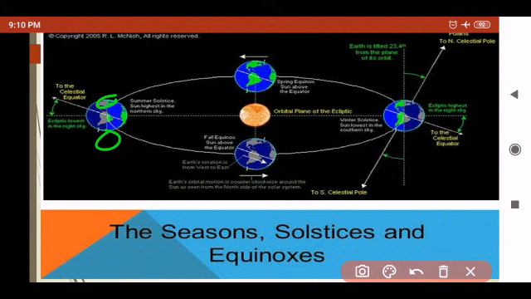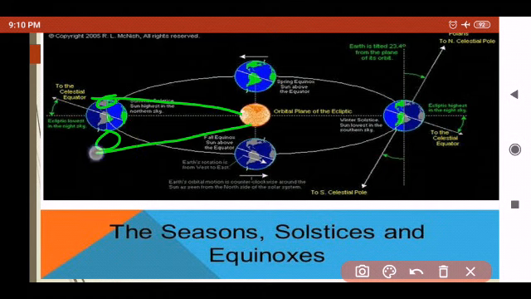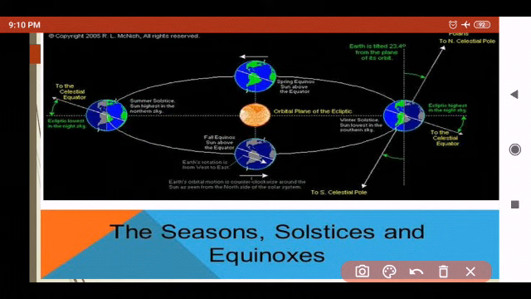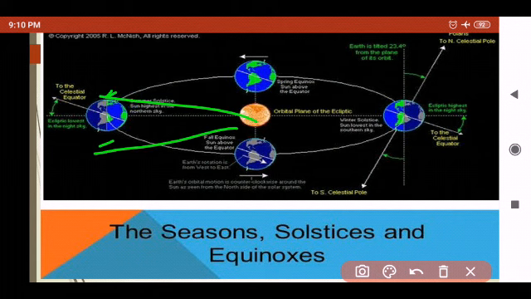So the areas near the poles receive less heat as the rays of the sun are slanting. It is not going there directly. Directly it is received by the tropic of Cancer only. So these places, the poles, are getting the slanting rays of the sun. That means they are beyond the Arctic Circle, so they experience continuous daylight for about 6 months.